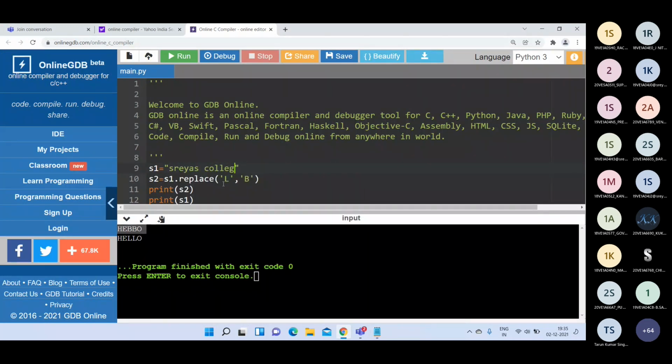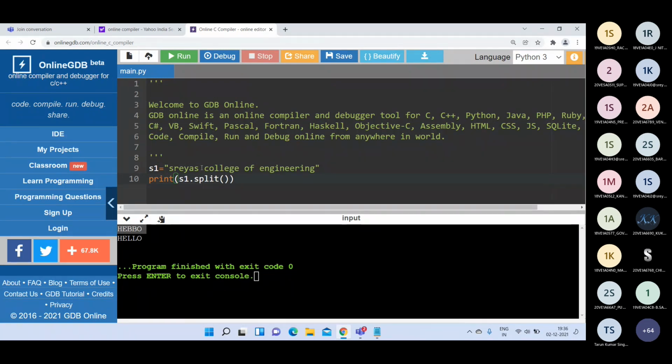Suppose I'm writing "Shreyas College of Engineering". Now I'm writing s1.split. Generally, this split function takes one delimiter as a parameter, but here I am not passing any delimiter. If I don't pass any delimiter, by default it takes white space as the delimiter.